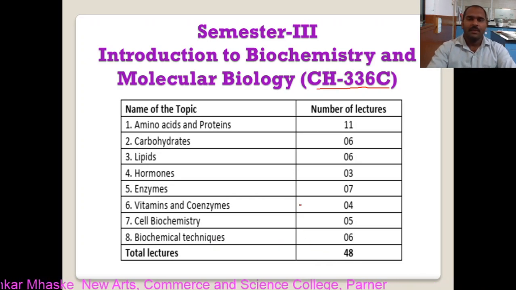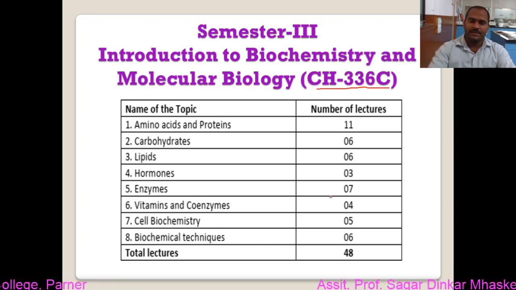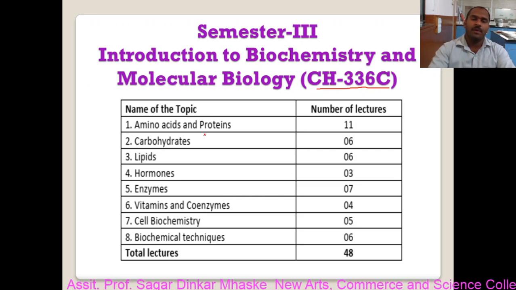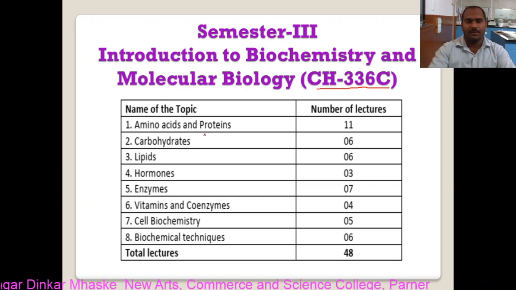Now let's consider weightage-wise how important these chapters are. The first chapter is amino acids and proteins. It has 11 lectures and is the biggest chapter of all. What are we going to study? First, what amino acids are, then classification of amino acids, reactions of amino acids, and then the titration curve of amino acids.